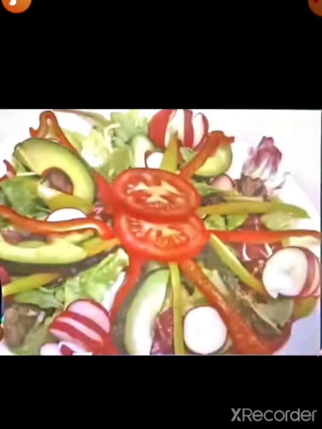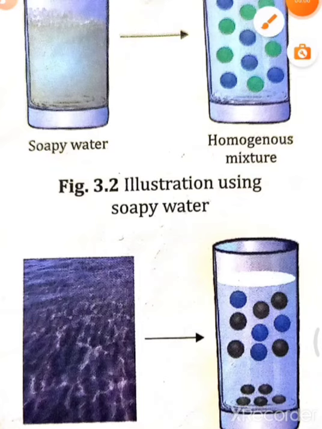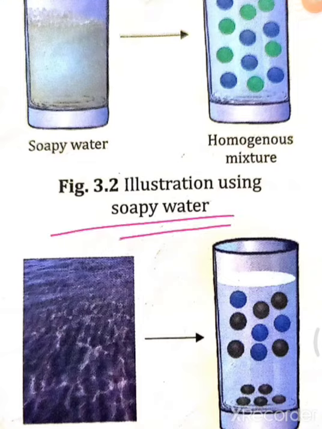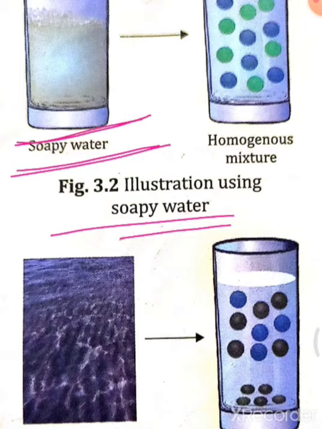Before that, see another example. Here you can see two figures, that is figure 3.2 and figure 3.3. Okay, tell me which one is your homogeneous mixture and which one is your heterogeneous mixture. Obviously this is your homogeneous mixture. Here this is the mixture of soap and water. You can see the soap is fully dissolved in the water and you cannot see any separable things.